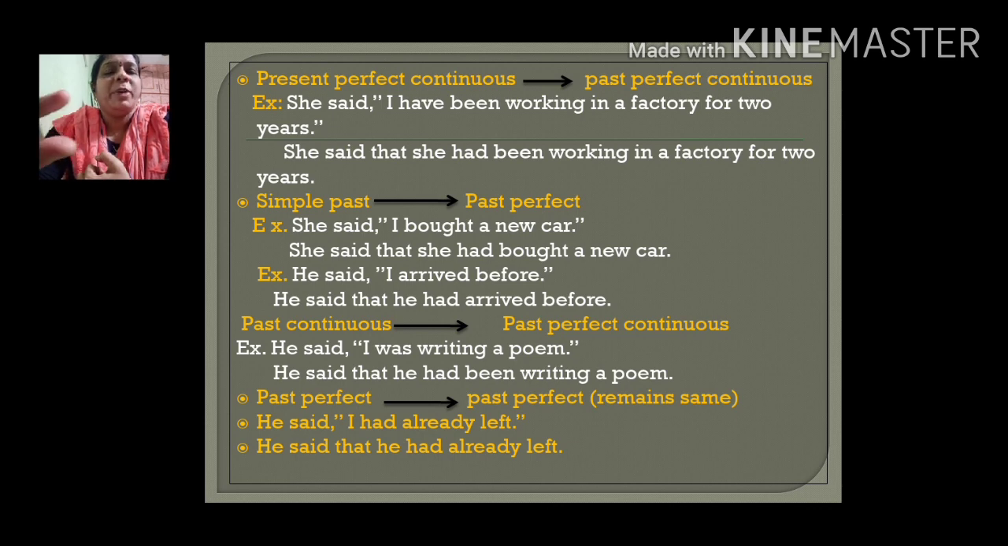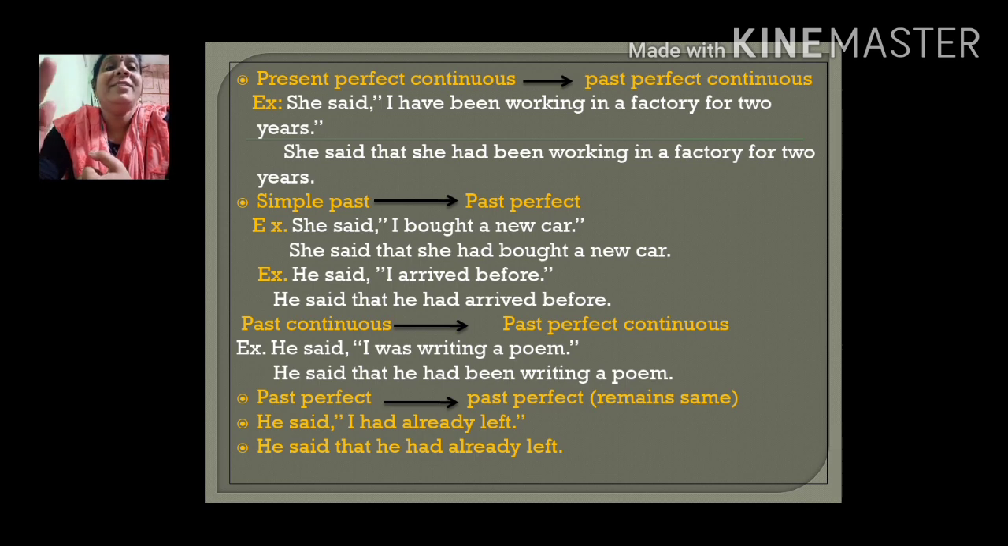Now next one, this should be observed very carefully. If the verb in the direct speech form is in past perfect tense, it remains the same in indirect speech also. This is a basic rule. If the verb is in past perfect form in the direct speech sentence, it remains the same in the indirect speech sentence also. Example here, he said, "I had already left." He said that he had already left.